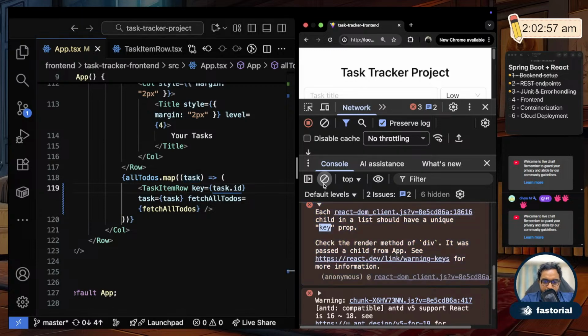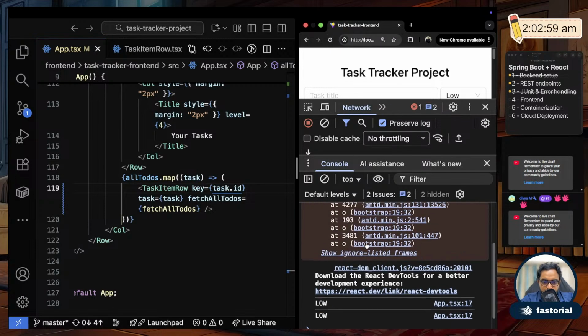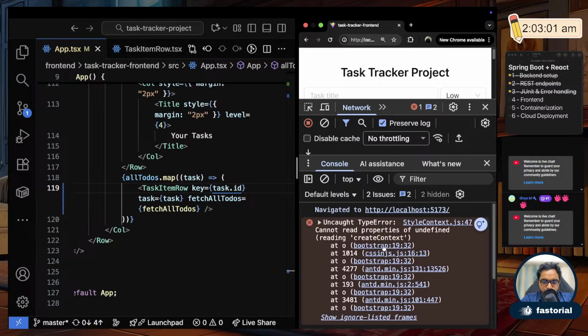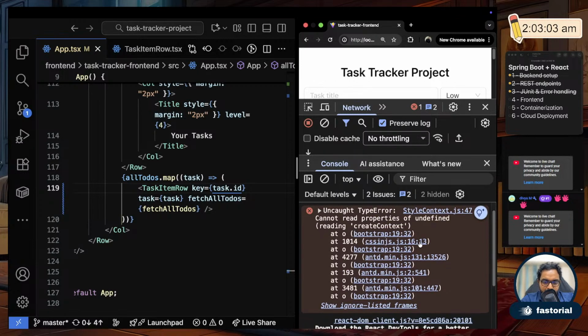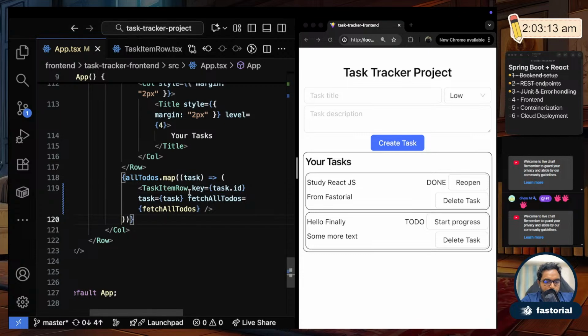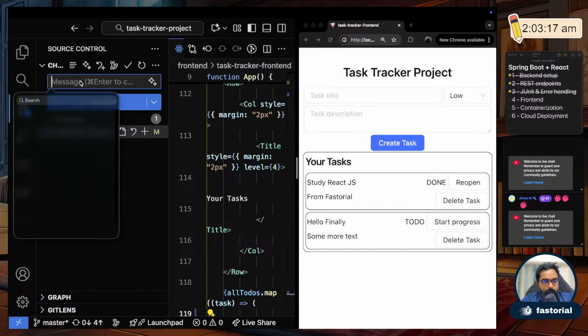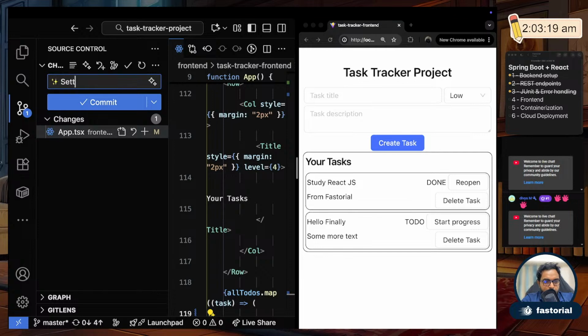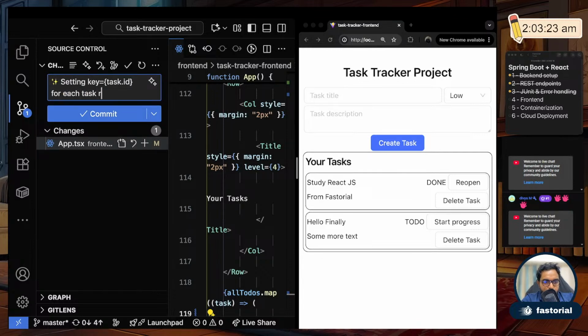And if I clear this and if I refresh, you see that error is also gone. So what error you are seeing now is something from ant.d. The initial error that each row should have its own key, that error is gone. Okay, so this is a mandatory thing. Okay, so I'll commit this setting for each task row.